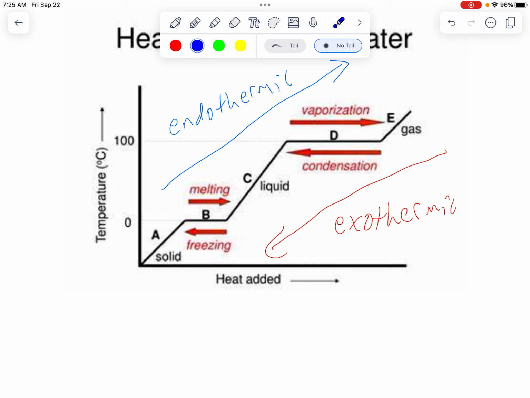This is a huge part of your test. All of the things that I just talked about with states of matter, this heat curve, and exo and endo, are a huge part of the test.